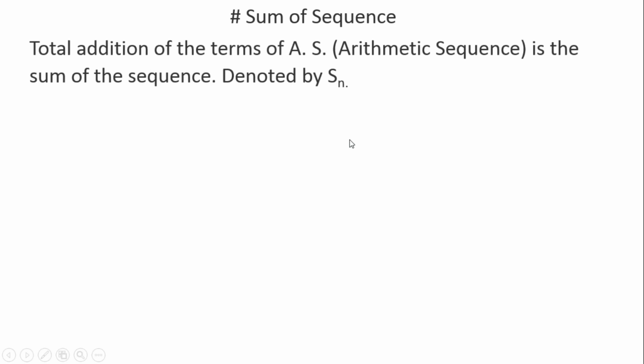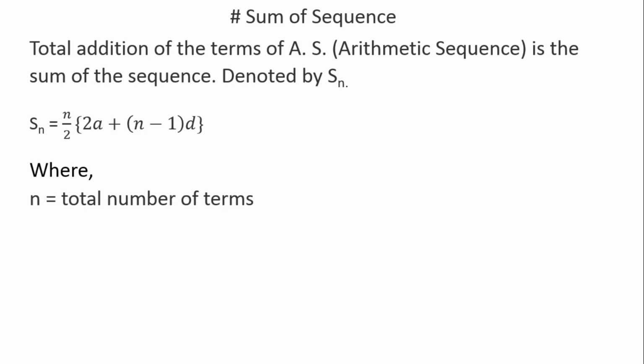Then sum of the sequence. The last topic of the arithmetic sequence is the sum of the sequence. The total addition of the terms of the arithmetic sequence is the sum of the sequence, denoted by Sn. So if we add the terms of any sequence, then that will be the sum of the sequence. And for this we have to use the formula Sn equals n by 2 multiplied by 2a plus n minus 1 d, where n means the total number of terms. So how many terms are there in the sequence, that is denoted by n.